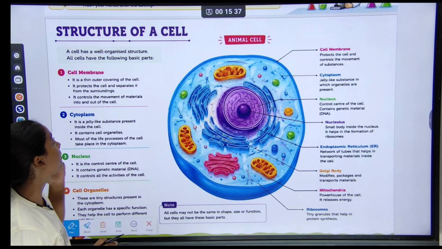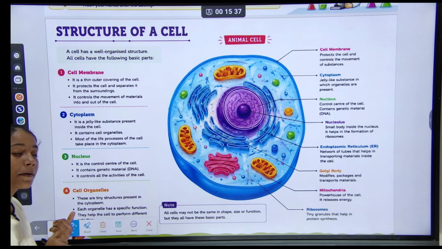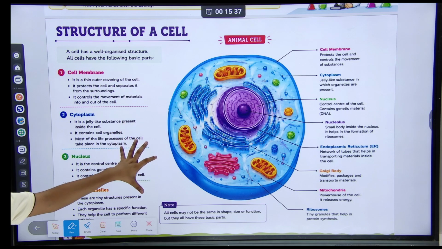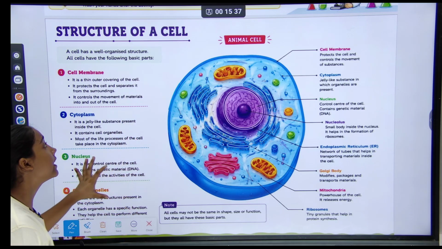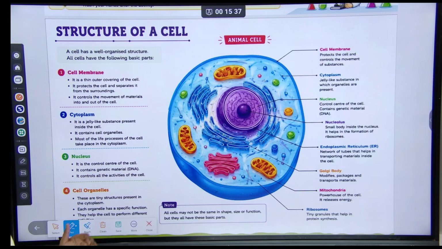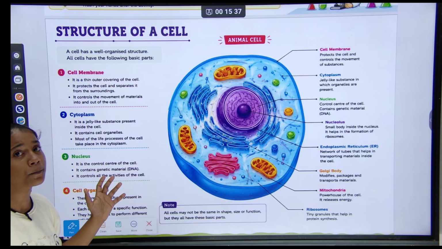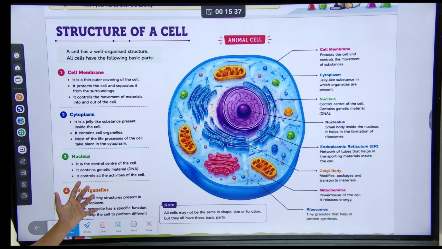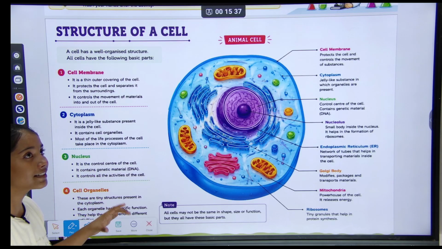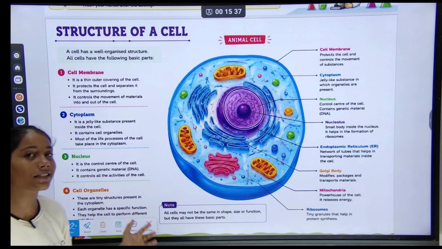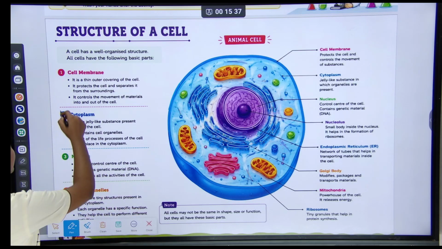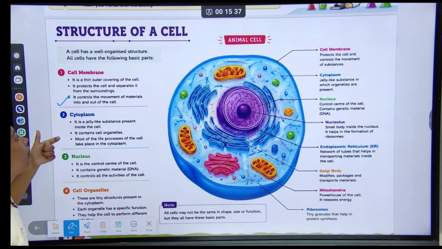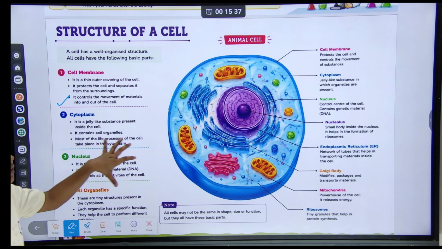Second, it protects the cell, like a swimming pool boundary, and it separates the cell from its surroundings. Third, it controls the movement of material into and out of the cell.